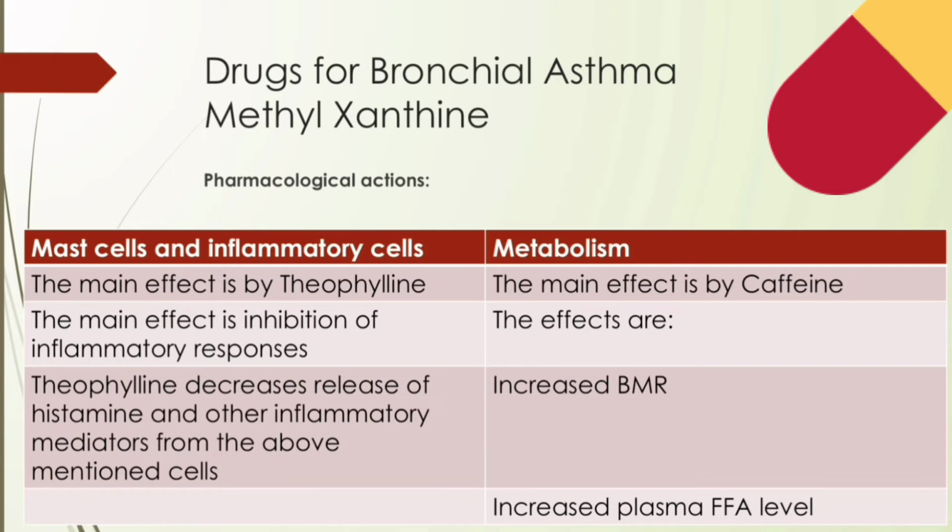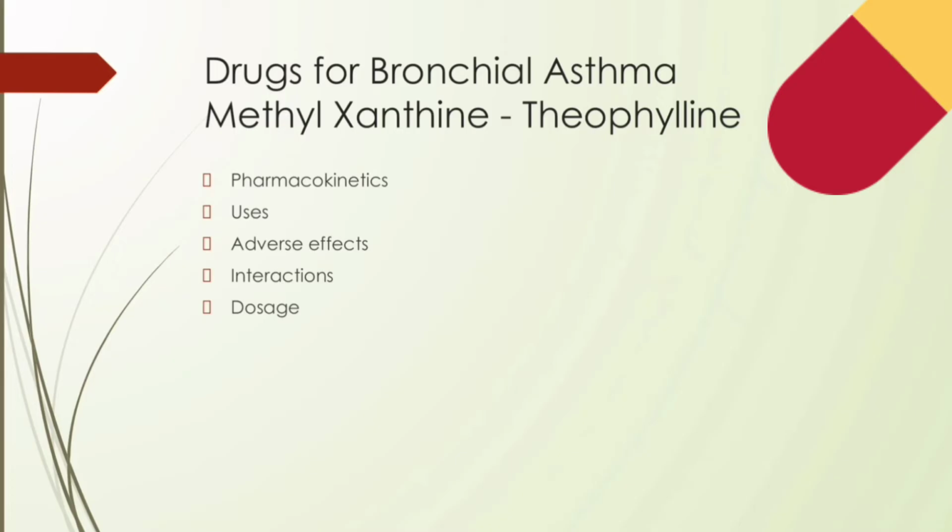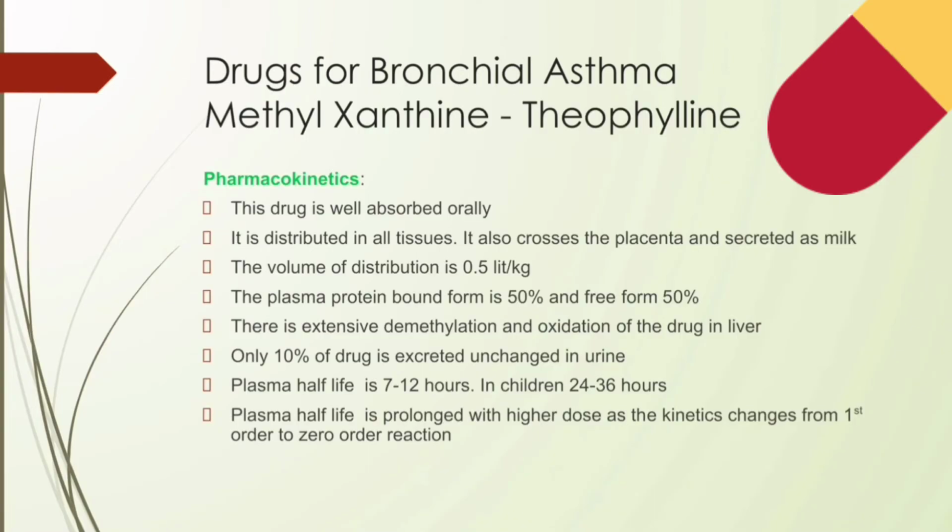Here we have seen theophylline, caffeine, and even methylxanthines, and what are the roles in the different parts of the body? Now let's see the pharmacokinetics, uses and adverse effects with the interactions and dosage. So pharmacokinetics, basically this drug is well absorbed orally, theophylline. Then rectal absorption from the suppositories is erratic. It is distributed in all tissues, also crosses placenta, and it's secreted in the milk.